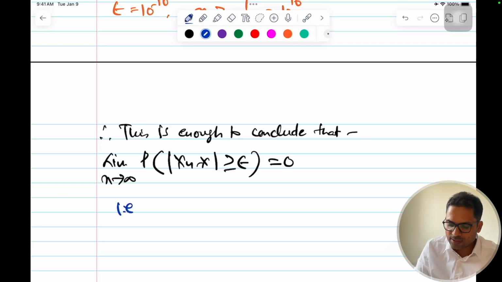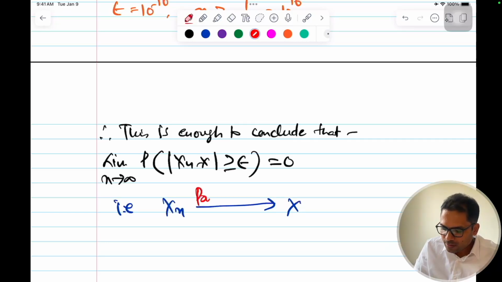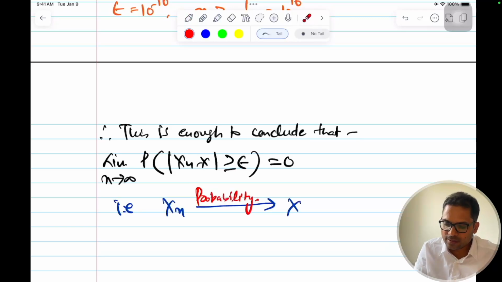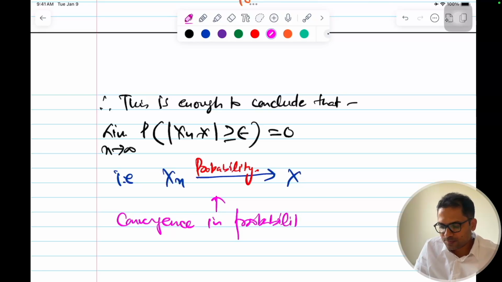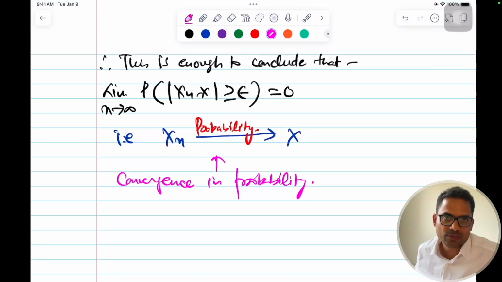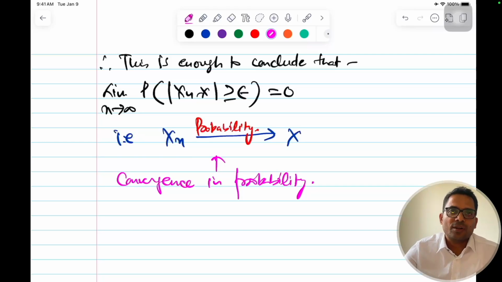How do we write it symbolically? You will see in so many places that Xn will tend to X in probability. So this is what is your convergence in probability, and with this follows your next topic, the weak law of large numbers.